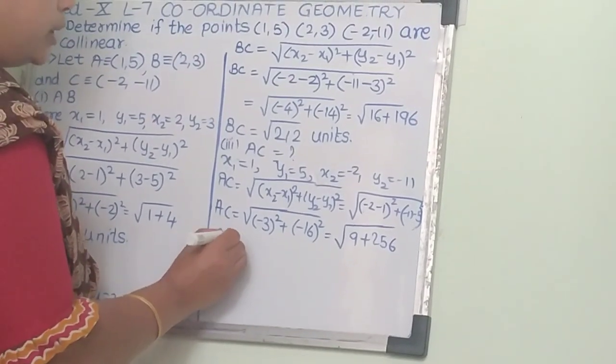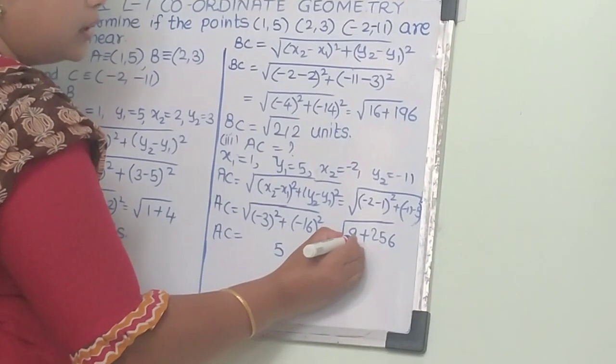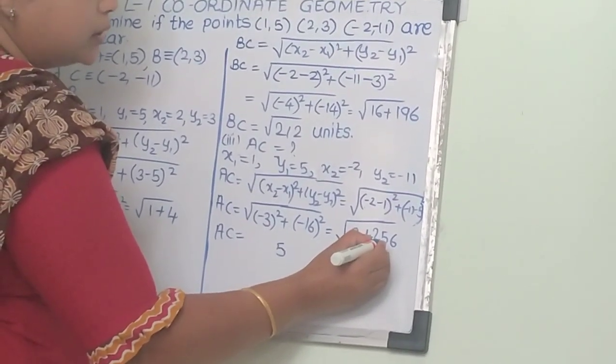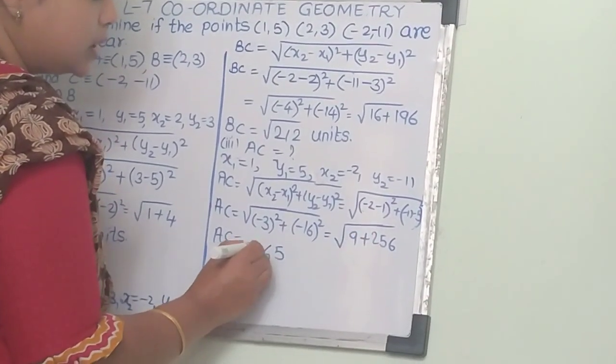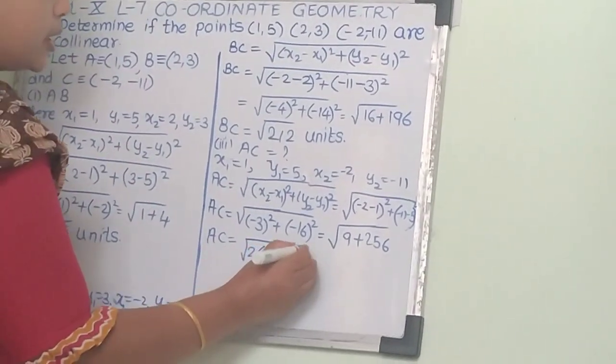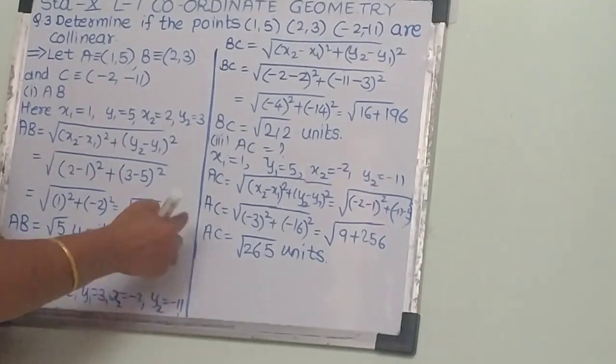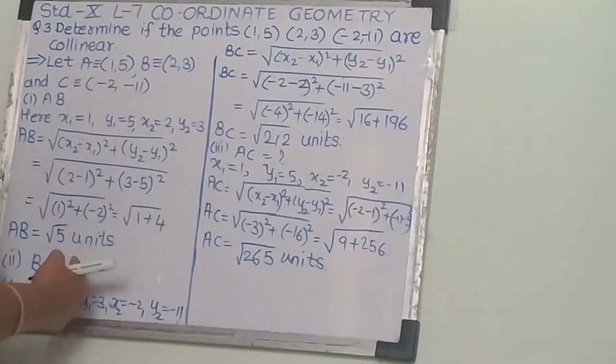If we add, we get AC equals root of 265 units. Here we can see that AC's value is greater than BC and AB.